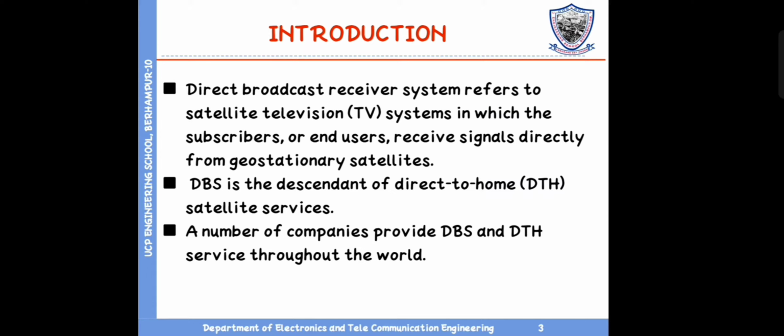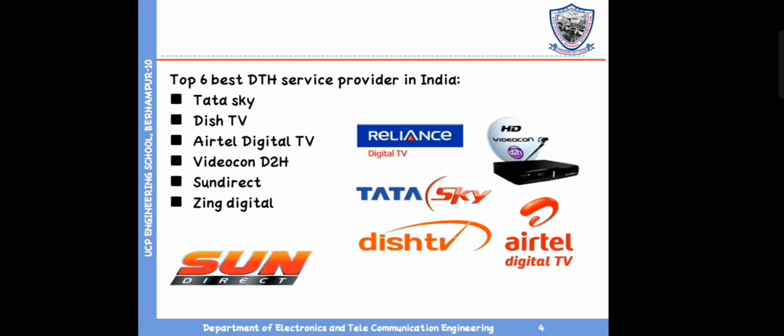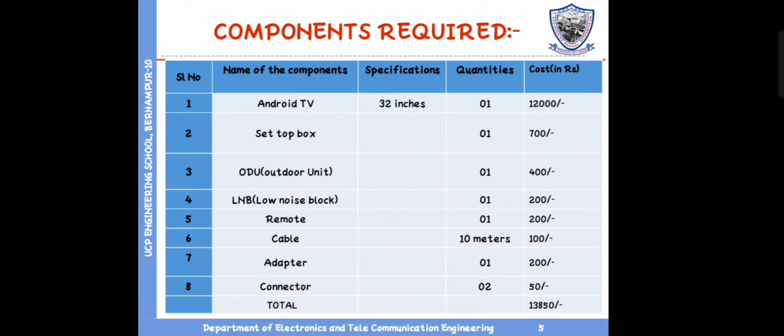Introduction. Direct broadcast receiver system refers to a satellite television system in which the subscribers or end users receive the signal directly from a geostationary satellite. DBS is the descendant of direct-to-home satellite service. A number of companies provide DBS and DTH services throughout the world. These are the top 6 DTH service providers in India: Tata Sky, Dish TV, Airtel Digital TV, Videocon D2H, Sun Direct, and Zing Digital.